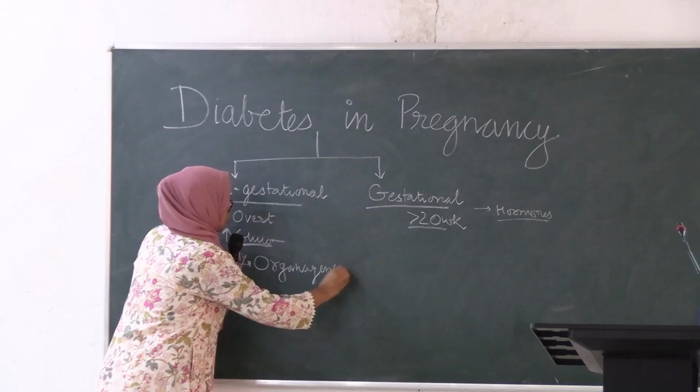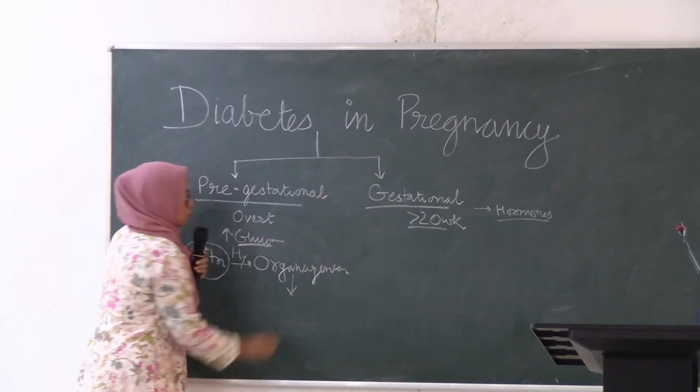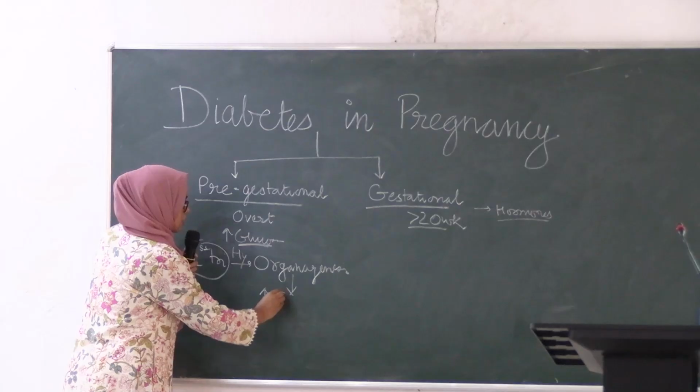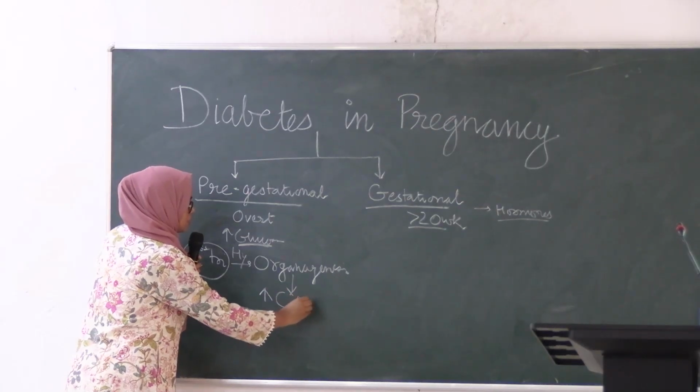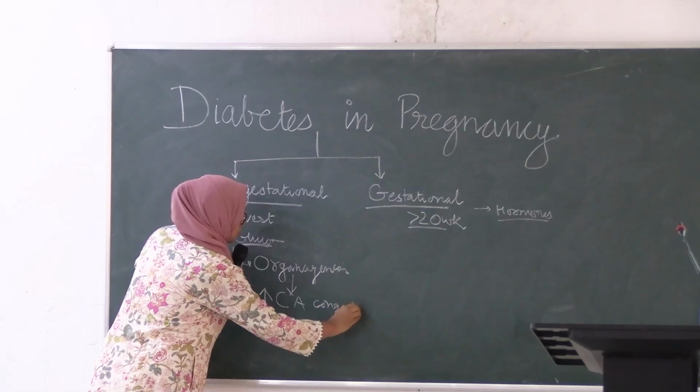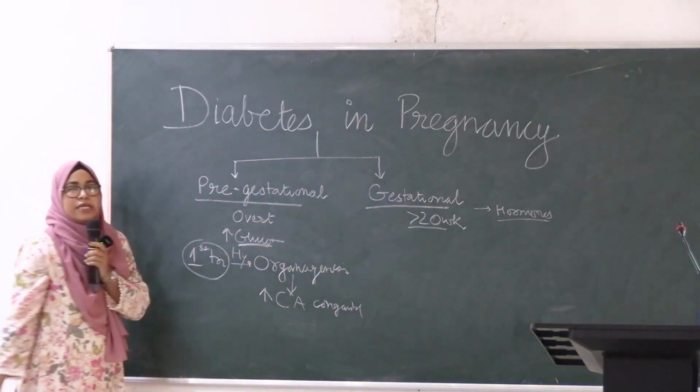And so there is increased risk of which? Congenital anomalies. Congenital anomalies mainly occur in pre-gestational diabetes.